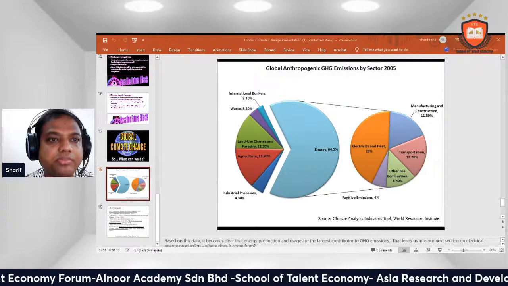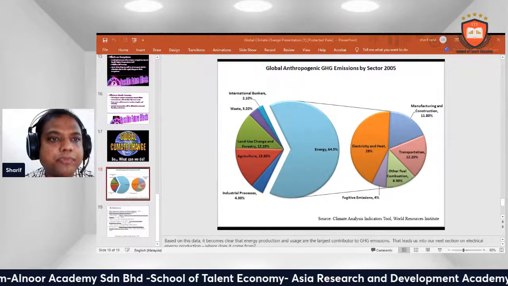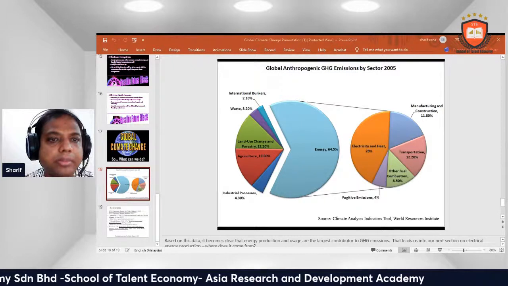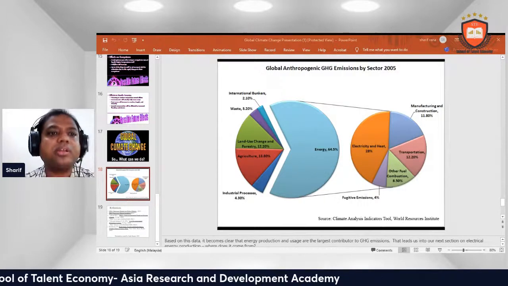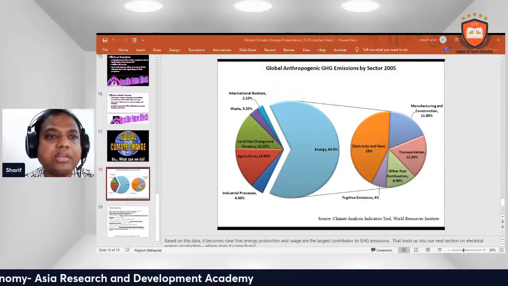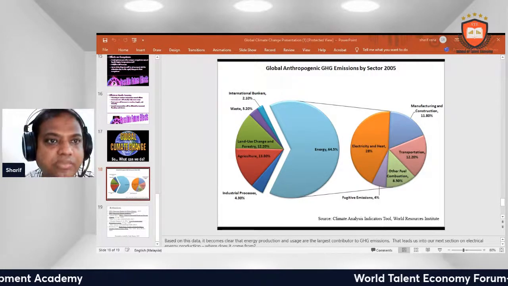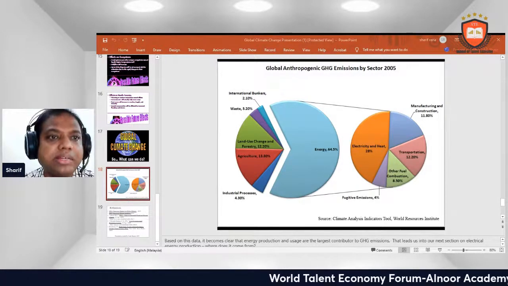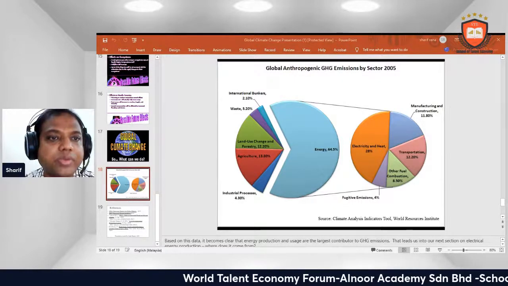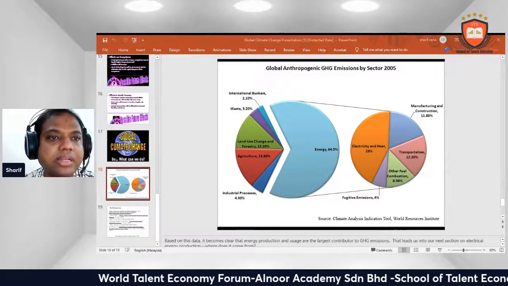We have to be very transparent about climate change. We have to be very effective about climate change. And the most important thing is that we need to create awareness. When we create awareness, when we create proper utilization, when we take necessary effort for climate change, that time we can develop things in an effective way.